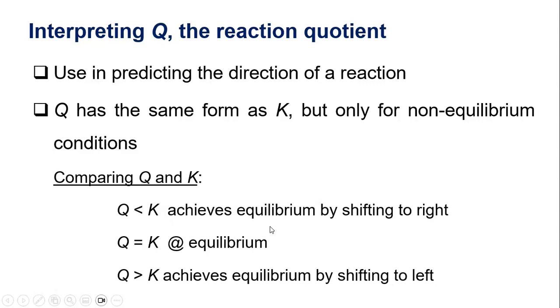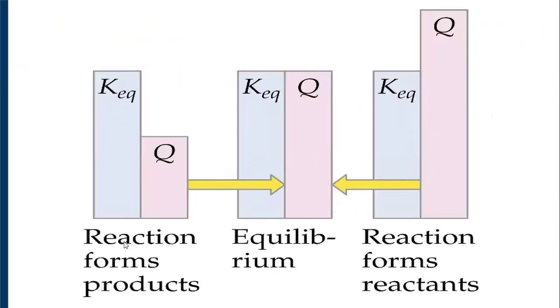That means it has to shift to the right to produce more of your products. When Q is equal to K, that means the chemical reaction is already at equilibrium. Okay, Q is greater, that means there are more products being formed, so it must shift to the left in order to reach chemical equilibrium.